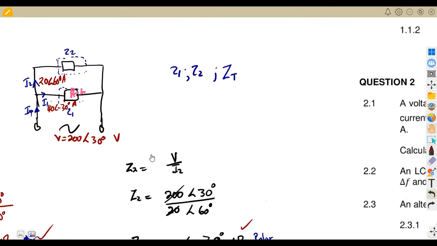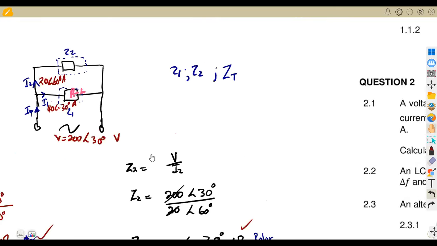So for the total impedance, what are you going to do? We have got Z1 and Z2, which are in parallel. So you can just consider product over sum here, all right? Because these two are in parallel. I'm just going to take advantage of this space here so that you understand me, guys. Remember, we calculated our Z1 here. We have got our Z1, which is 5 angle of 60 degrees, or we can have it as 2,5 plus J 4,33 ohms.